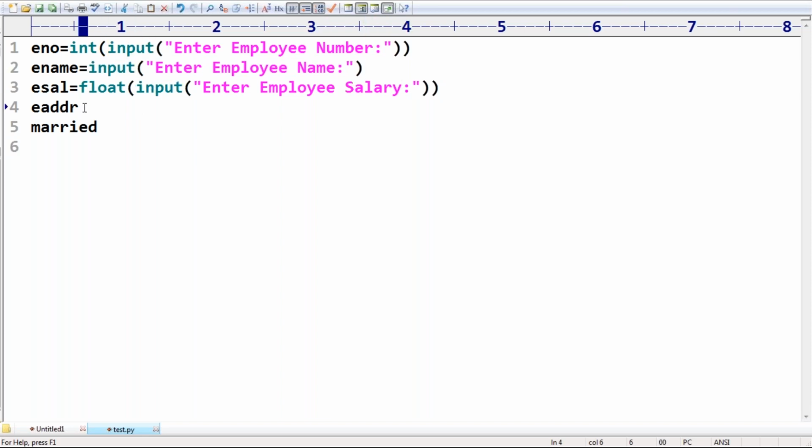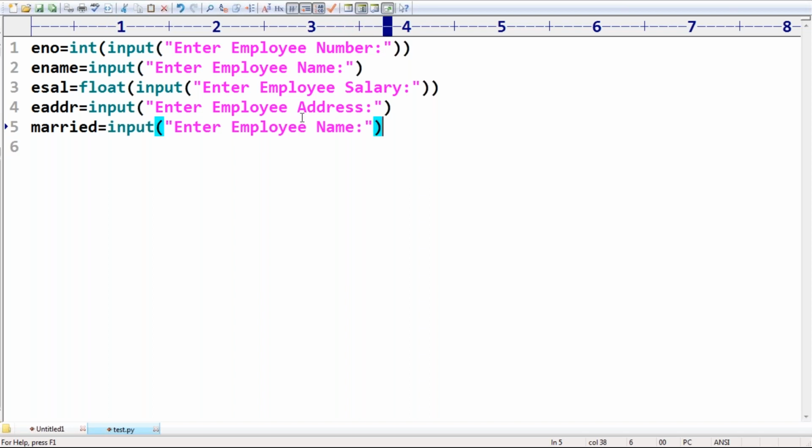Employee address Hyderabad or something like that, sir, I'm expecting string type. Enter employee address. Okay, next employee married or not. Are you getting? Yes, true or false. Employee married or not? Just I'm asking. Can you please enter true or false? Like this, right? Okay, true or false. Sir, enter, is employee married or not? Like this, right? Okay, married.